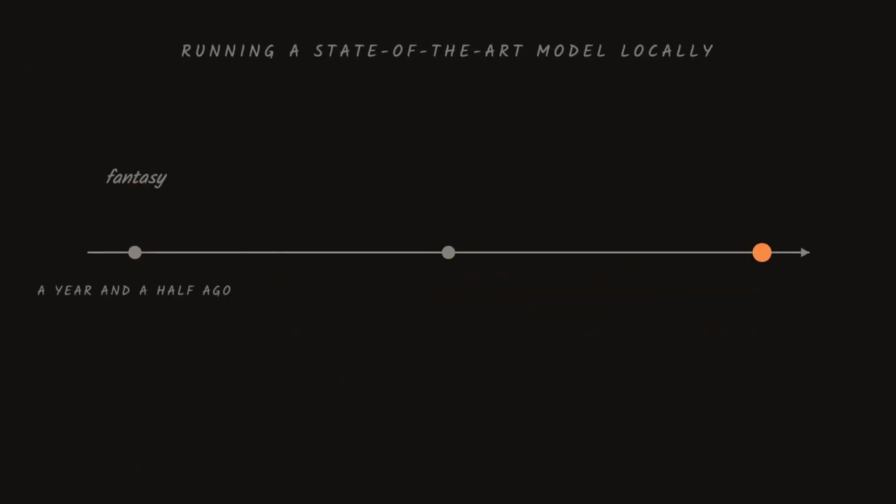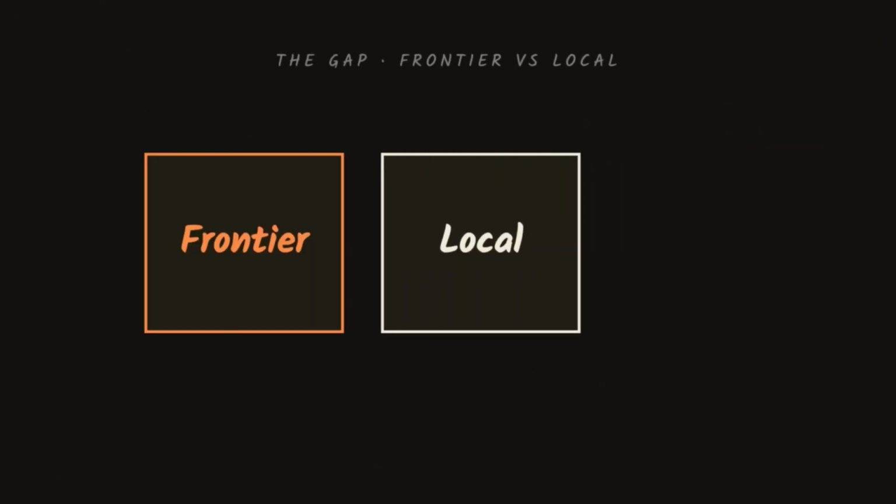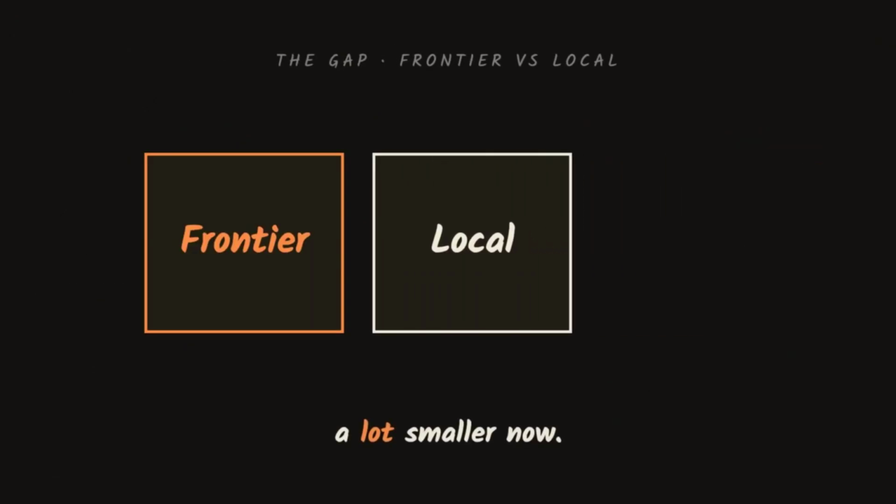It's the trend. Just a year and a half ago, running a state-of-the-art AI model locally was theoretically doable, but practically silly. Right now, there's a model you can grab, quantize, and run on a desk to code and reason, and it handles context well enough that real developers are using it for real work. The gaps are real, but the gap between frontier and local just shrank a lot. If that pattern holds, the next version narrows it down even more.